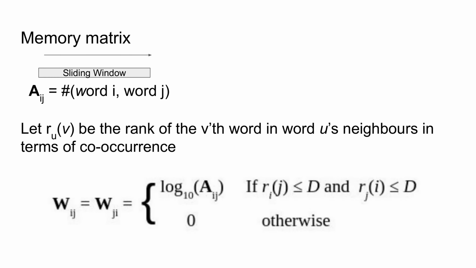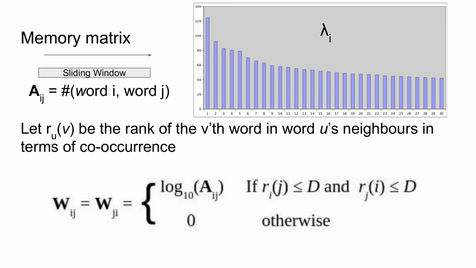We only keep associations where both words are in the top D co-occurrence ranking with respect to each other, in which case we set the associative weight between the pair of words as the log of their co-occurrence count. We use a D of 64 so that each word is associated with at most 64 other words, and those words most commonly co-occur with it. We call this the max degree rule. The max degree rule flattens the eigenspectrum.